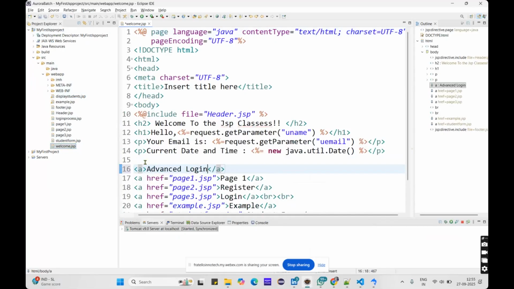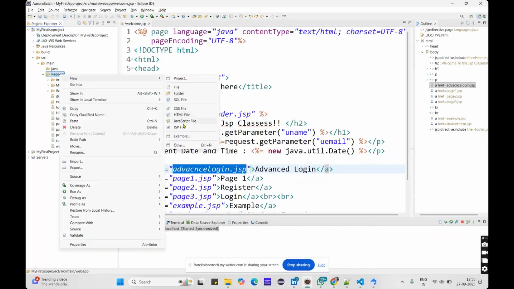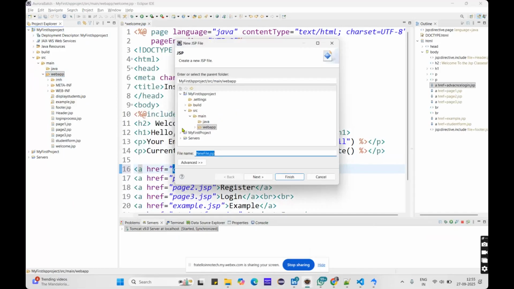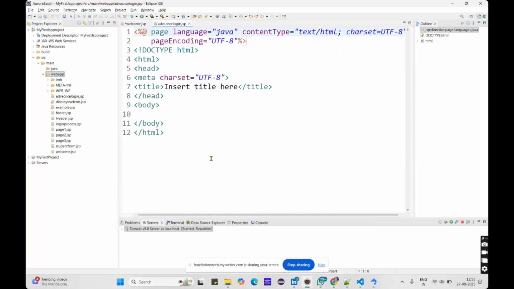Advanced login. Okay, so here let me create one with the name href. I want to navigate when I click on the advanced login, and I need to navigate to the advanced login page, right? So I'm just using that advancedlogin.jsp page. So now what we need to do, we need to create this page. You can create the page first and then give the file address here, or you can give the address first and then create the advanced login page. So here what we need to do, we need to take one form.